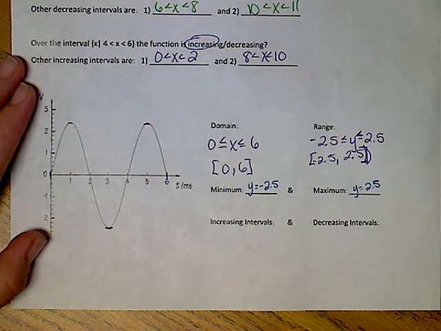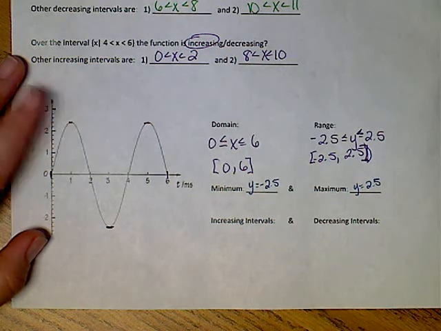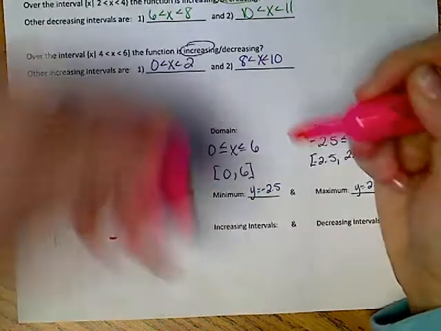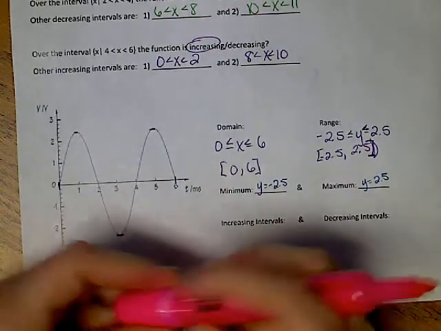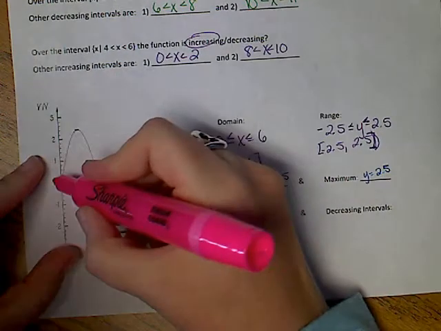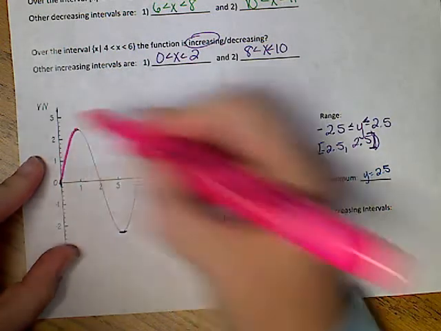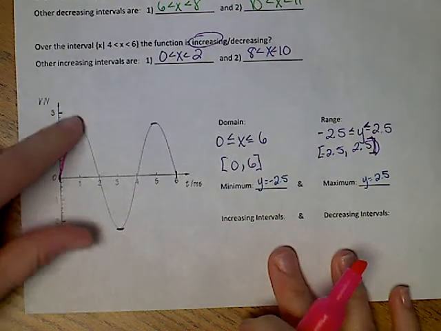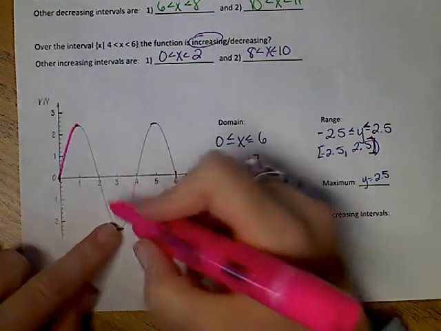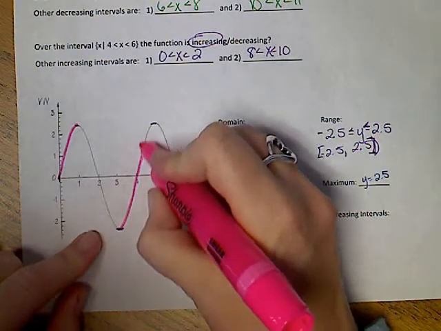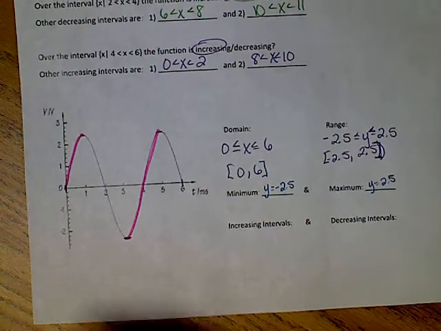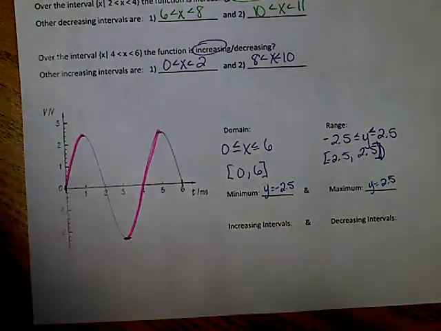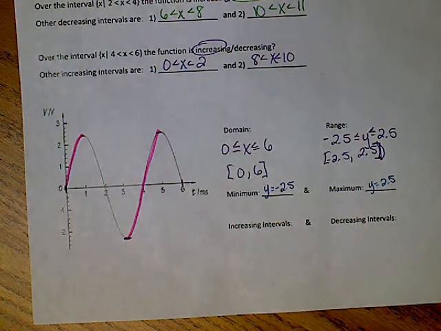Okay, and last but not least, we need to do our increasing and decreasing intervals. Here's what I will tell you. Pick a highlighter and decide if you want to do increases listed first, so let's just do that. I start right here at the beginning, and I notice that I have an increase, and it happens still right there. Now I'm decreasing, don't want that. I increase, so I want that. Decrease.